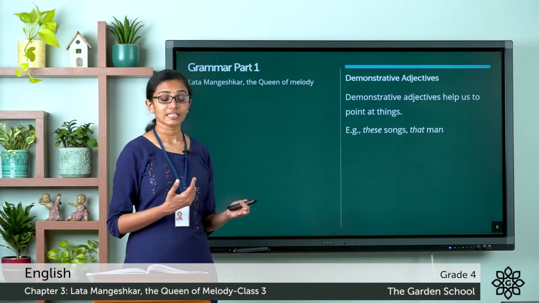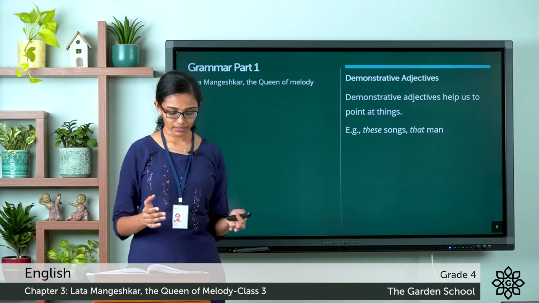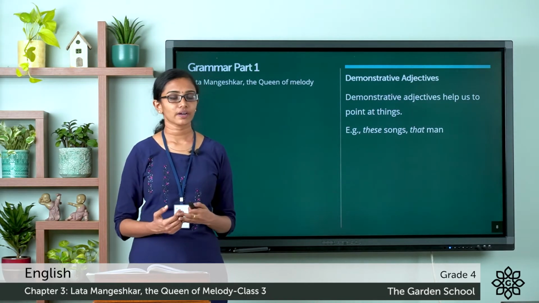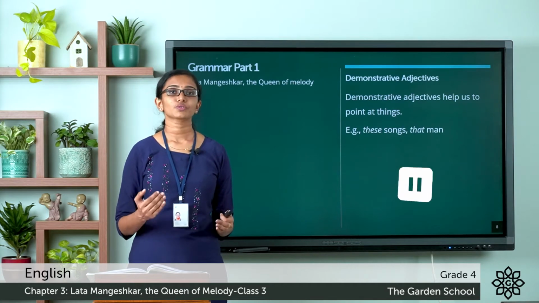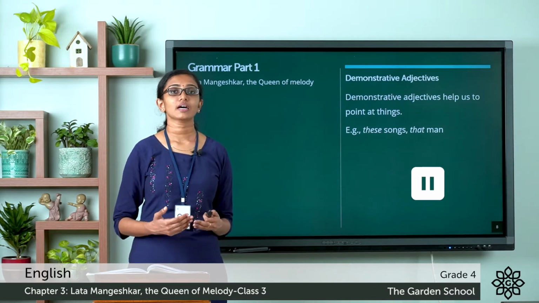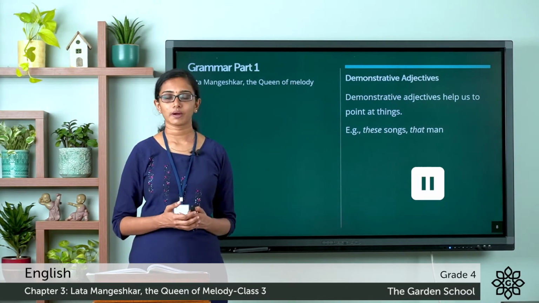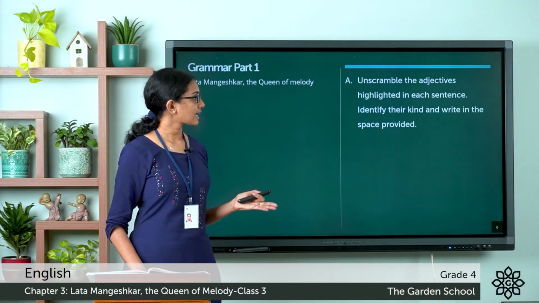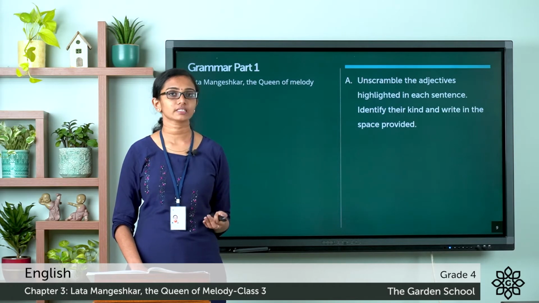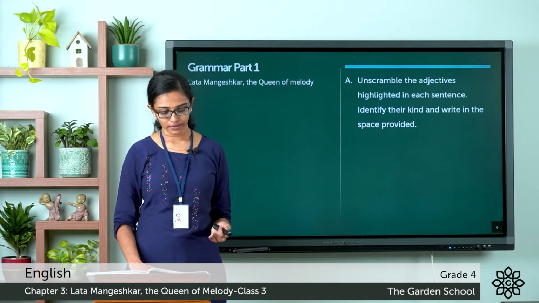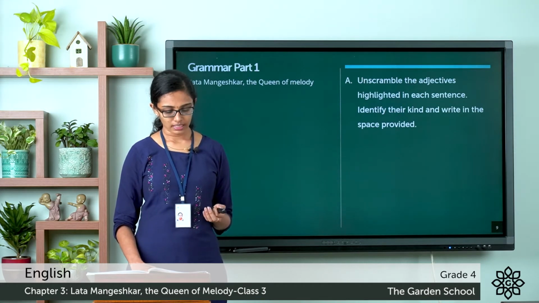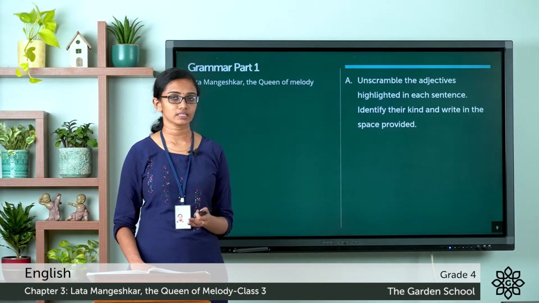So now there is a small note given in your textbook in page number 44. This is about the different types of adjectives. You please go through the note and after that we can proceed to the exercise part. So now in the exercise part, it says unscramble the adjectives highlighted in each sentence, identify their kind and write in the space provided.